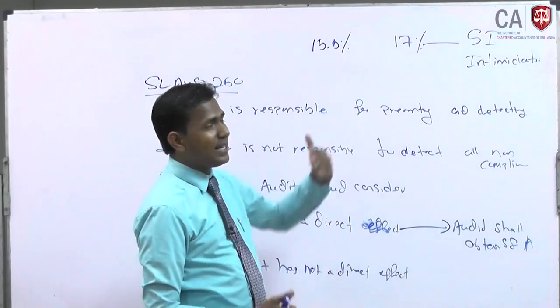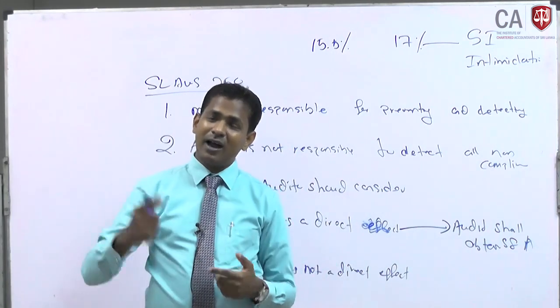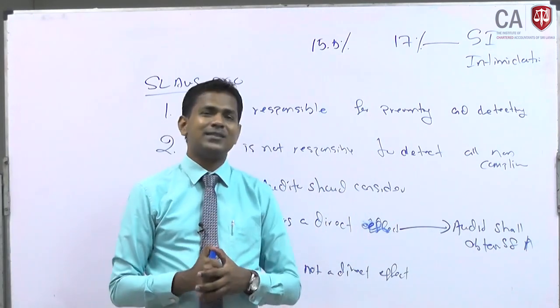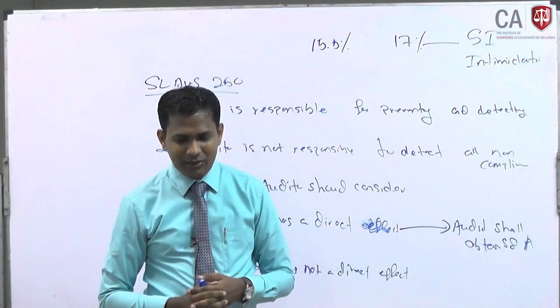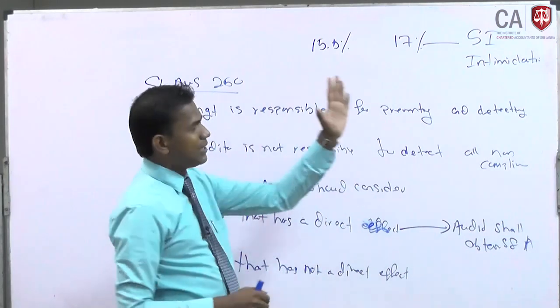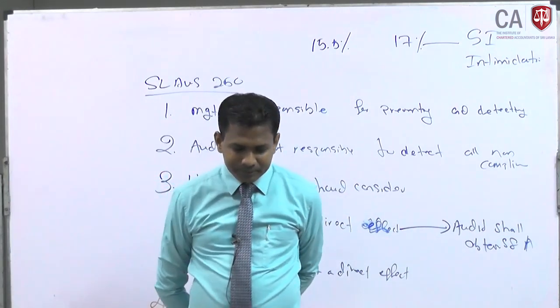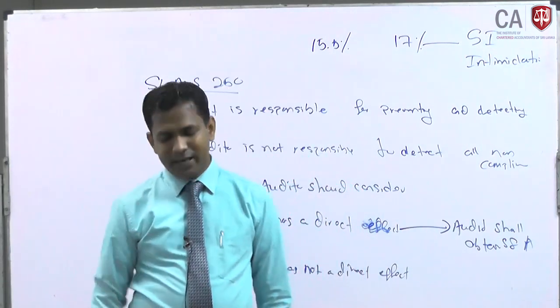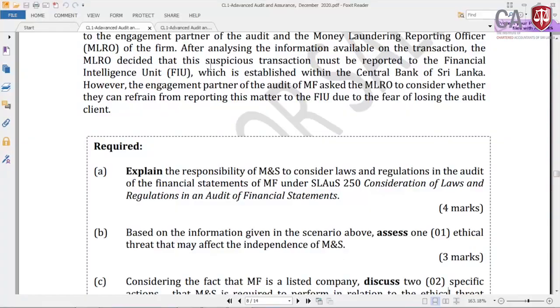As well as, the client can intimidate you: since I am paying this much to you, you need to make this adjustment in the financial statements. That can be intimidation. So the answer is that self-interest as well as intimidation threats could arise. That is the answer that has to be explained as I explained.